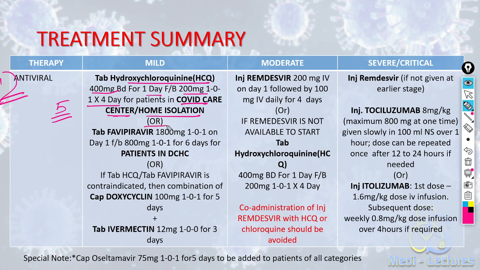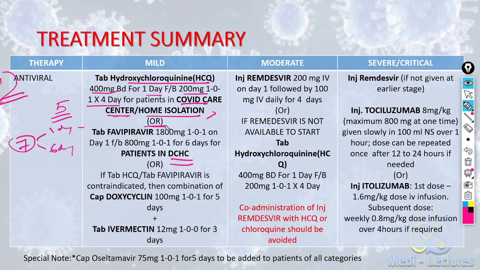Or if the hydroxychloroquine is given in COVID care center home isolation, if the patient is in DCHC, then we can give tablet favipiravir. The dose of favipiravir is very important. It is given for 7 days. Total 7 days on first day and next 6 days.